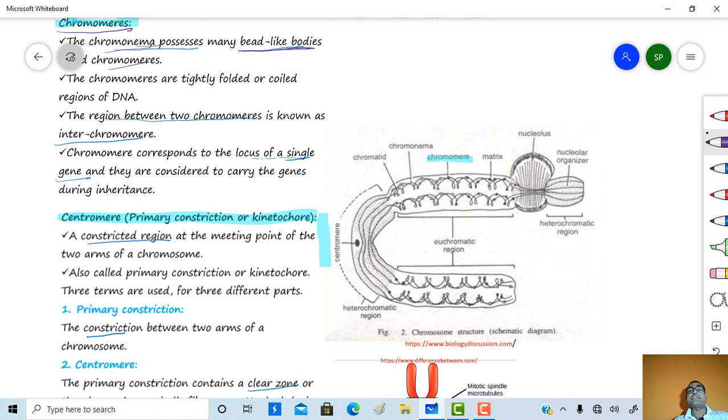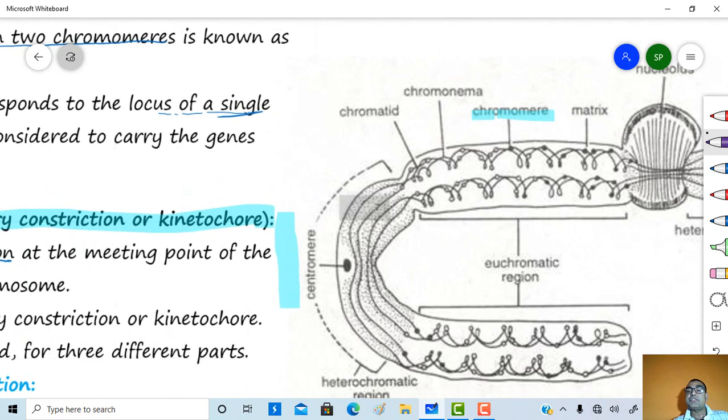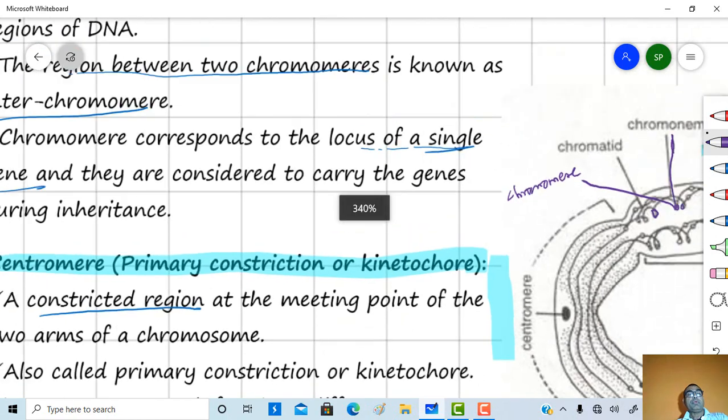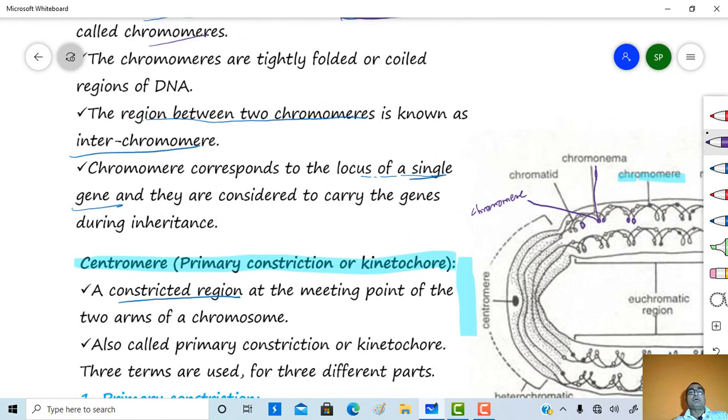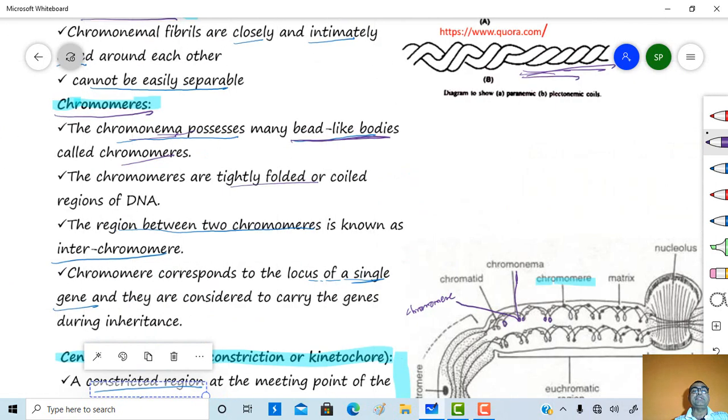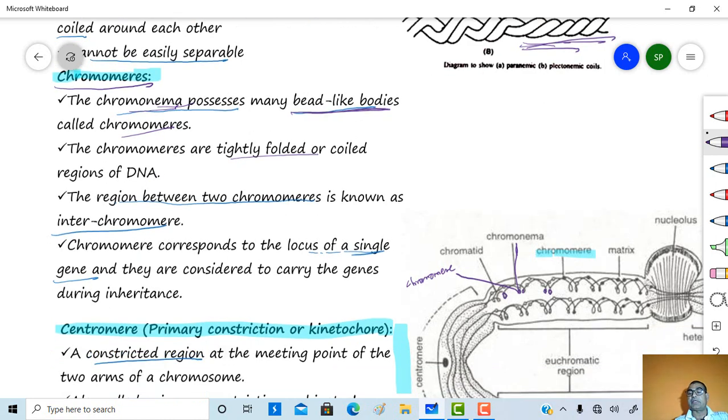So chromonemata possess many bead-like bodies, and these beaded structures present on the chromonemata are called chromomeres. So these are the chromomeres. The chromomeres are tightly folded or coiled regions of the DNA.